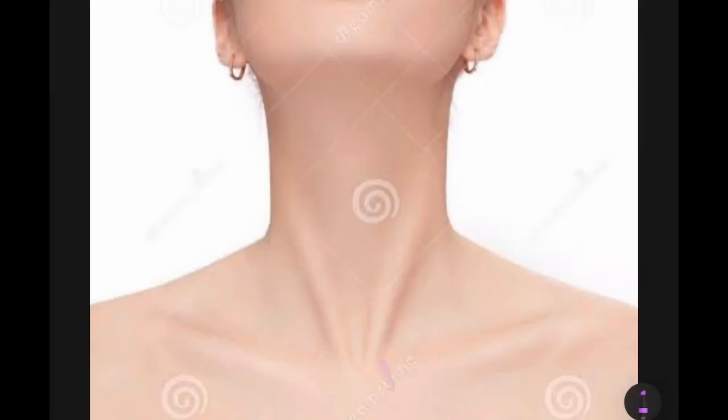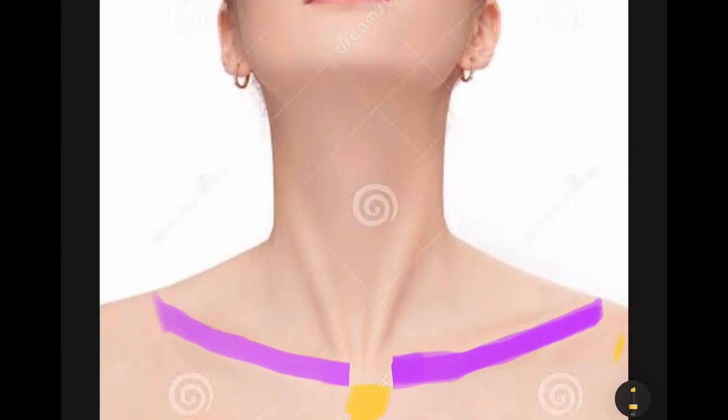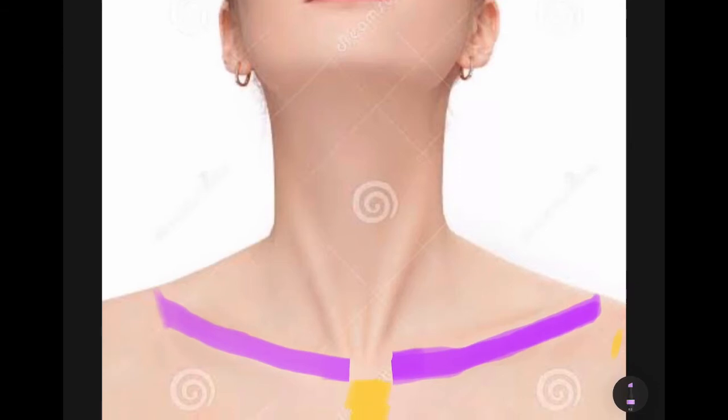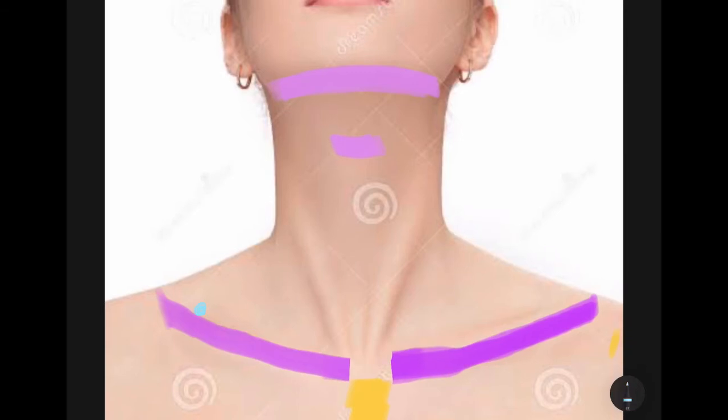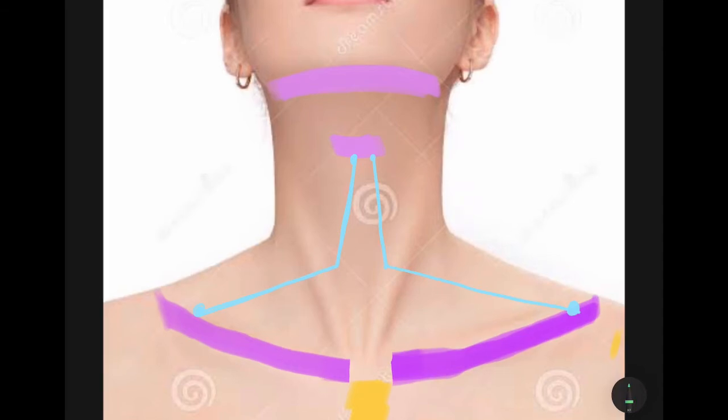Now let's see it visually. Let's draw. So this is our clavicle. As we all know, the clavicle is divided into three parts. And this is our manubrium sterni. This is our mandible, and we have a hyoid bone here. Now here I am drawing the omohyoid muscle. So this is the inferior belly of omohyoid and this is the superior belly, originating from the superior border of the scapula and inserting in the hyoid bone.